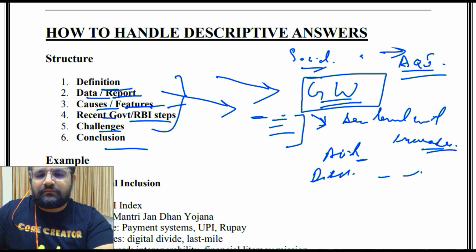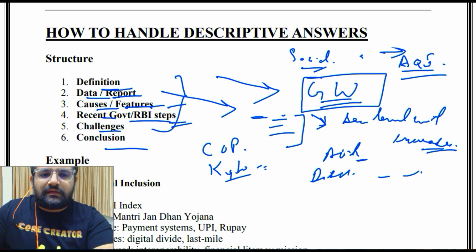So then you can quote some reports. For example, you can talk about conference of parties, Kyoto Protocol, Copenhagen Summit, all of that. Then challenges, what are the challenges? Now population is increasing, so vehicles are increasing, their use is increasing, so because of that pollutants or the emission is increasing, and that contributes to global warming and other such reasons.